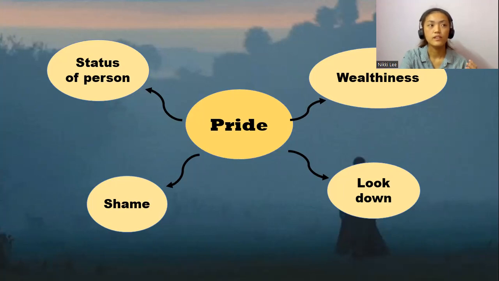So back in those times, people of high status, because of their pride, usually didn't do business with those of lower status because they didn't bring benefit to them.